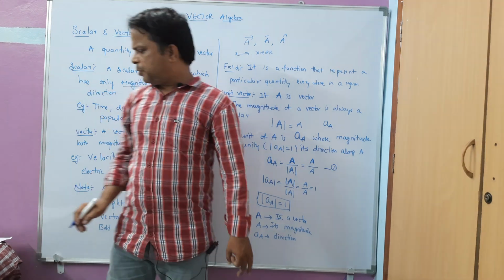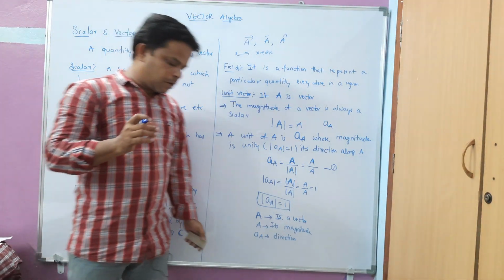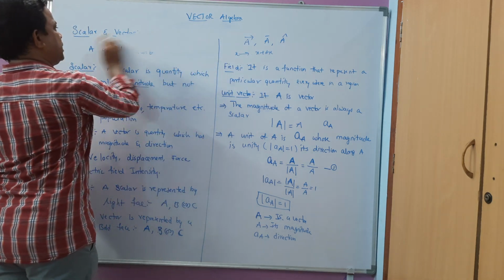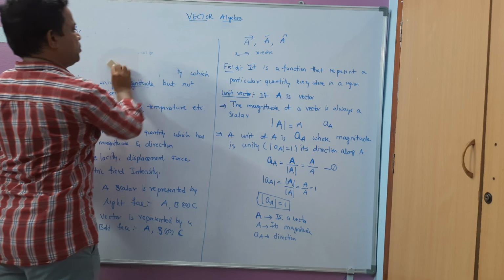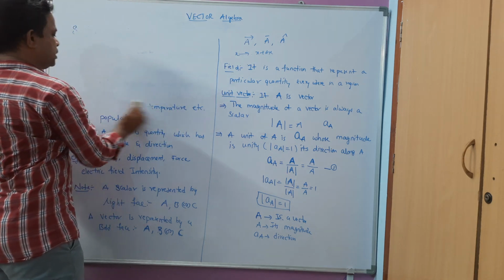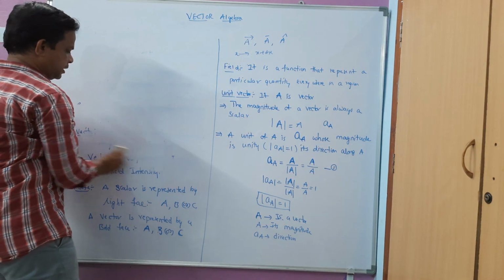Hope you understood. Now we have a very important thing here: a vector can be represented in 3 coordinate systems, either Cartesian, cylindrical, or spherical.